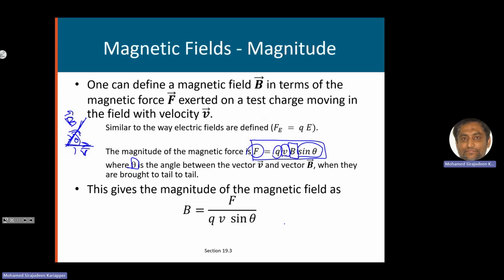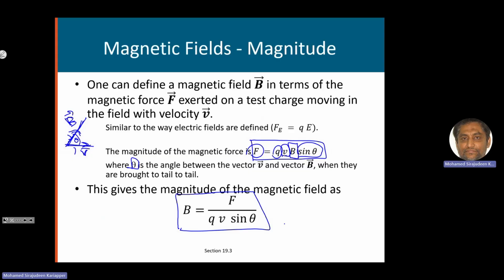And I can rearrange to make the magnetic field the subject. I can say the magnetic field B is equal to the magnetic force that is felt on the charge, divided by the charge, multiplied by the velocity of the charge, multiplied by sine theta in the denominator. That will give you the magnetic field. So we can use this equation to get the magnetic field.